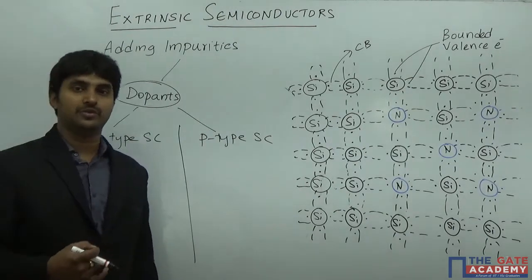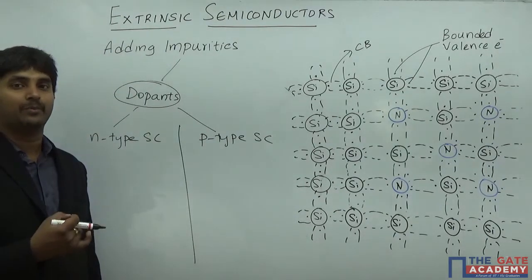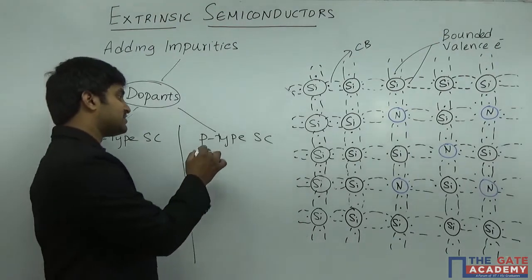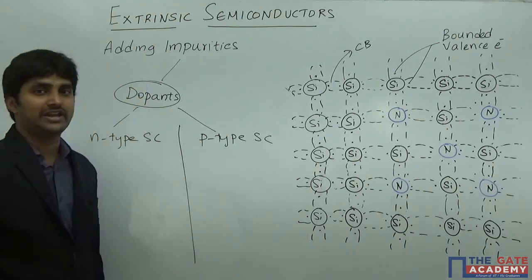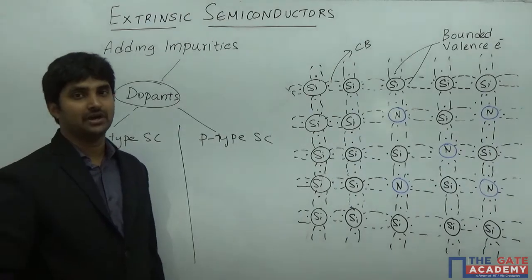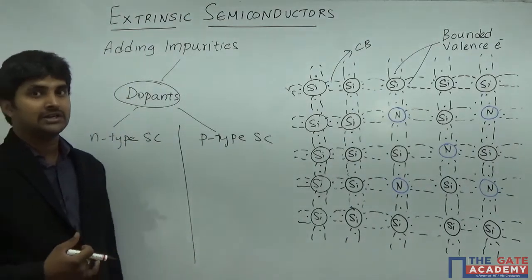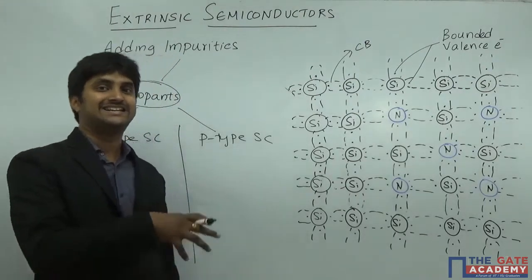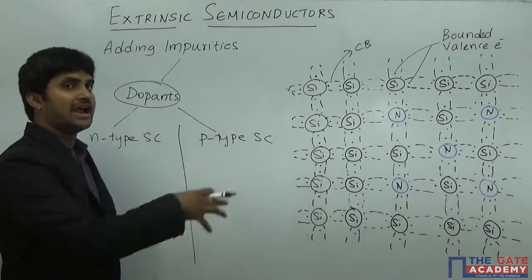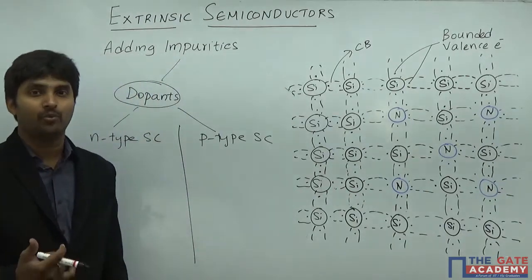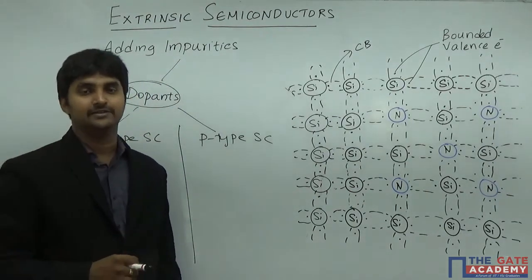Holes are the minority carriers in N-type. Similarly, in P-type, holes are the majority carriers and electrons are the minority carriers. After doping, the resultant semiconductors can be classified as N-type and P-type. When electrons are dominant, we call it N-type. When holes are dominant, we call it a P-type material.